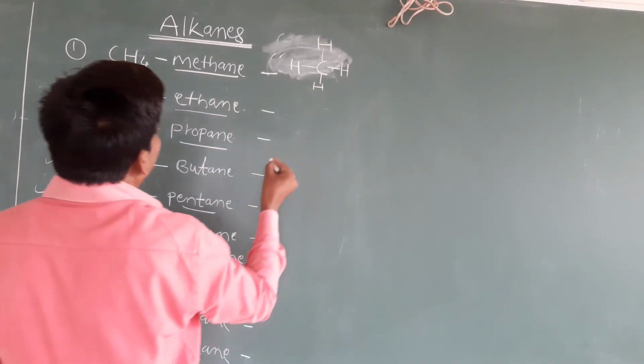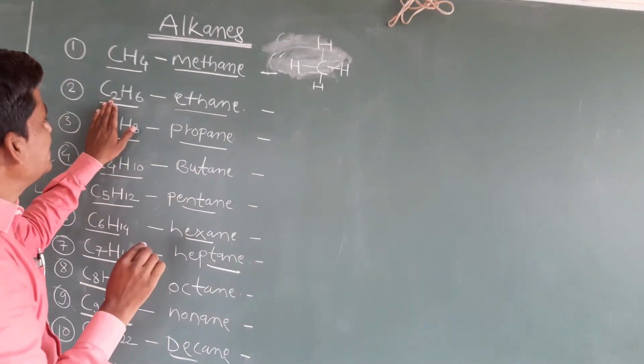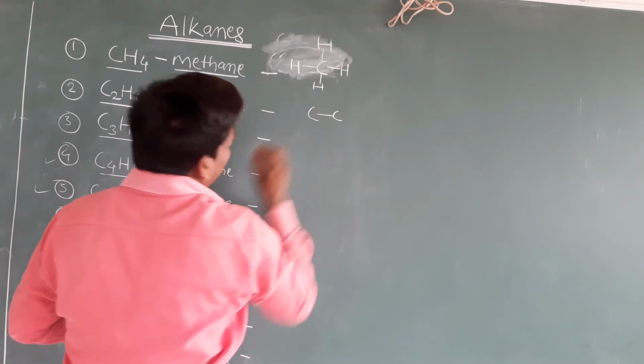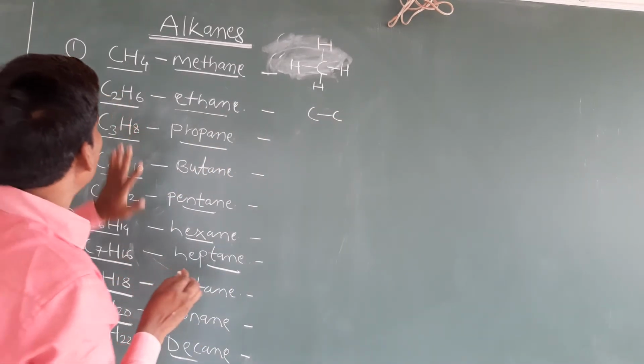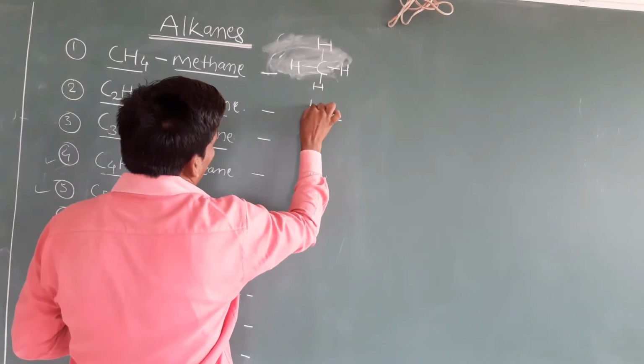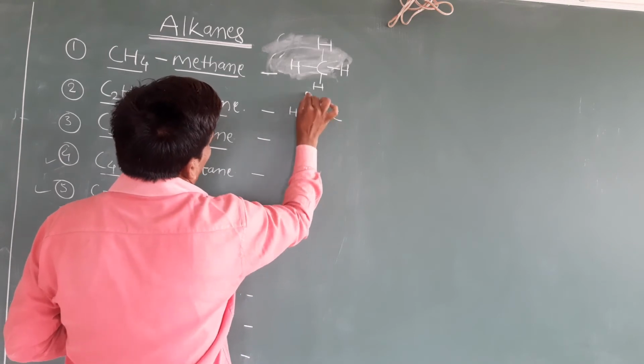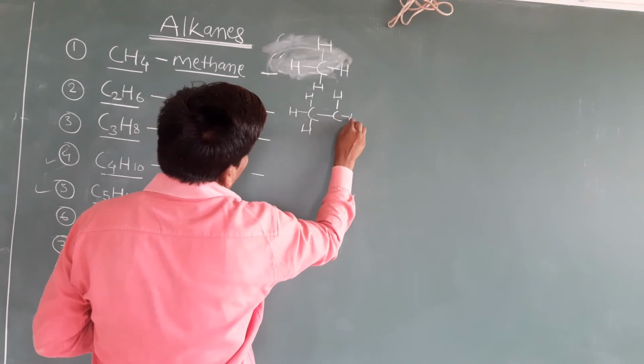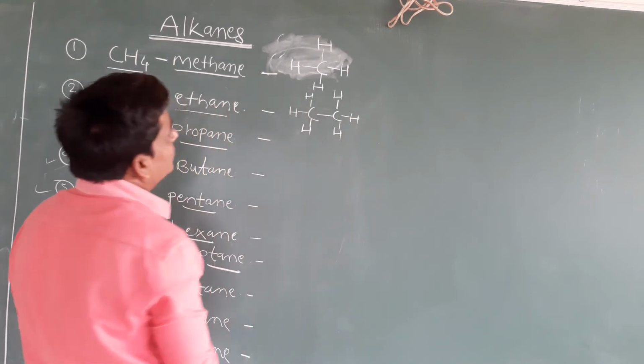And in case of ethane, how many carbons are there? 2 carbons. First we can draw the 2 carbons, in a very simple way. Then 6 hydrogens are there. The first carbon has 3 hydrogens, and the second carbon also has 3 hydrogens. That means it is C2H6.